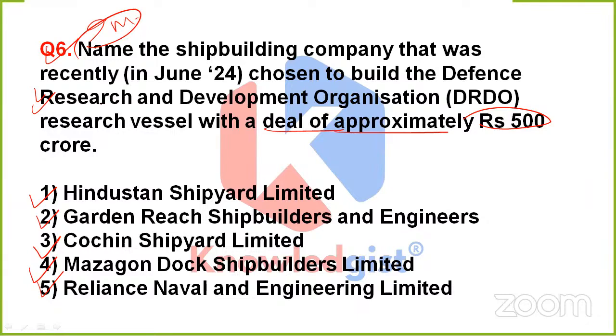Learn Shortly is saying 3. Okay. Have 5 seconds. This time, dear, the correct option is 2, that is Garden Reach Shipbuilders and Engineers.